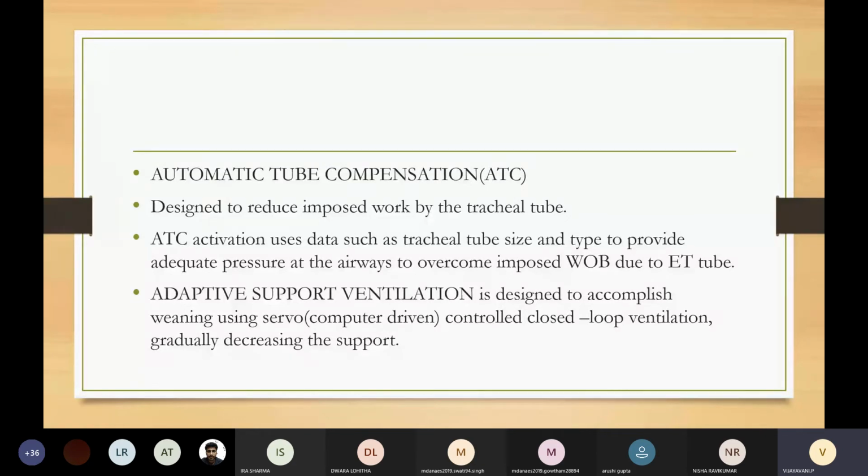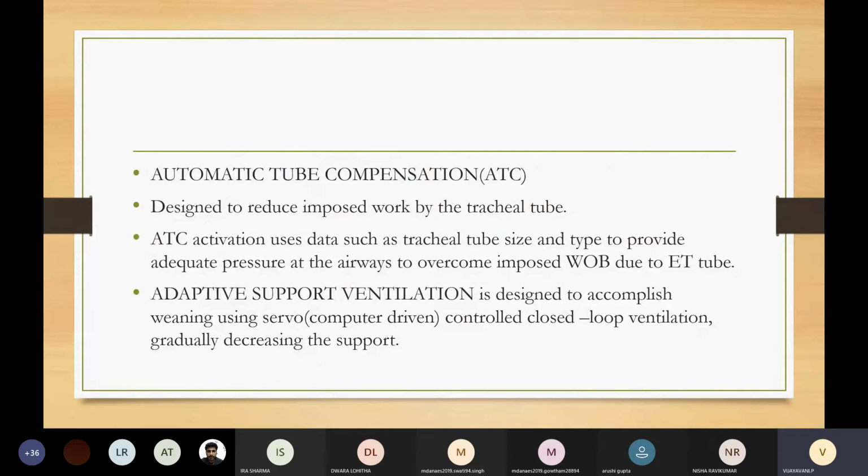Finally, we have adaptive support ventilation. It is designed to accomplish weaning using servo or computer-driven controlled closed-loop ventilation, where we gradually decrease the support. Now, this adaptive support ventilation is available only in Hamilton ventilators.